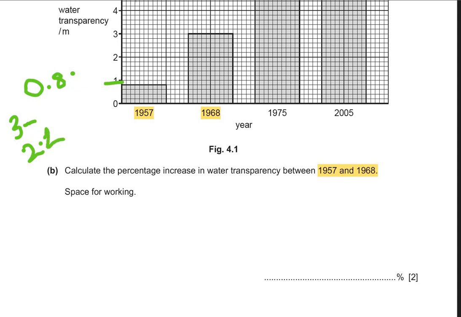So how do we calculate the percentage change? We calculate the percentage change by dividing 2.2 by 0.8, multiplied by 100. So this is going to give us the value of 275. What did I do over here? I just subtracted the initial from the final, and for percentage change we always use the initial value. So the initial value was 0.8, so we calculated percentage change as final minus initial over initial, multiplied by 100. So this gave us a value of 275.